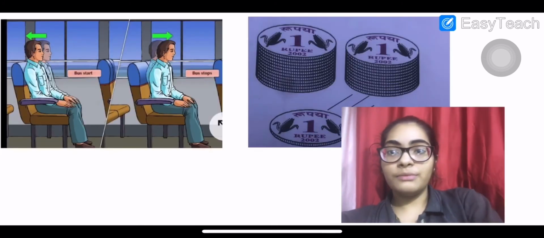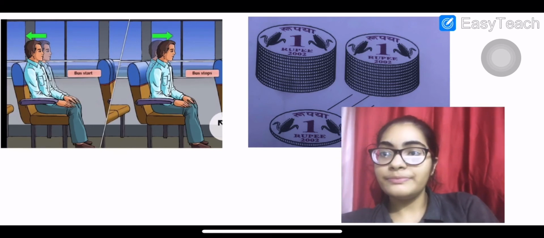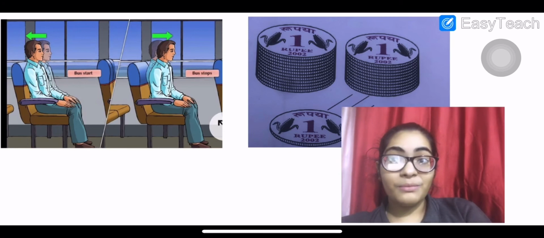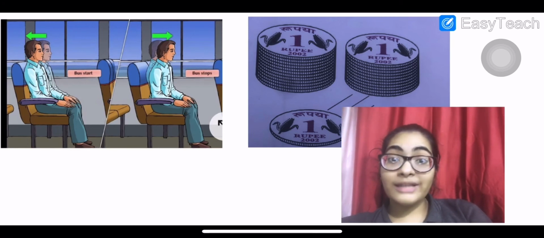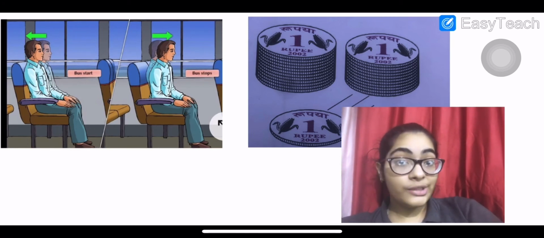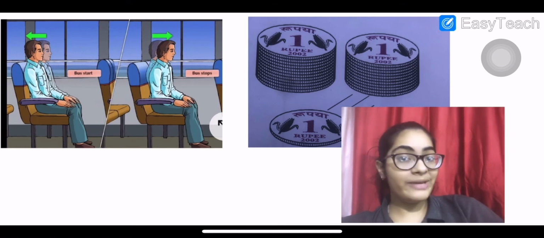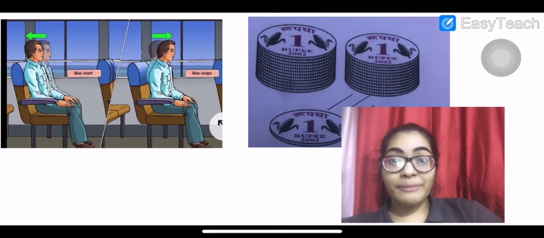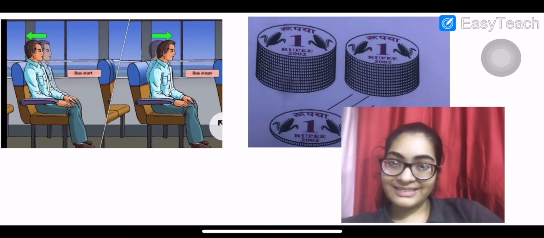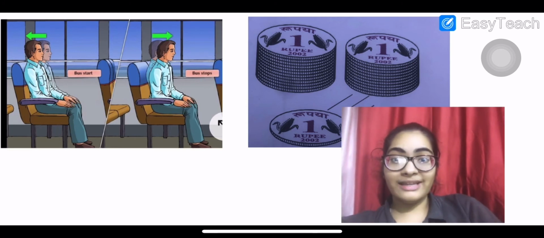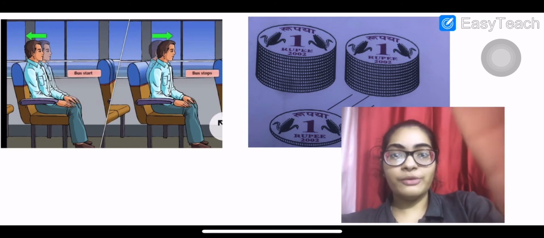It is more clarified by the picture. See, the bus is starting and the passenger is moving backward. Why is it so? Because the lower part of the body, which is in contact with the seat, tends to be at rest, and your upper part is moving with the bus. So you tend to fall backward when the bus is moving forward. You observe a jerk, है ना? Many of you must have felt this.